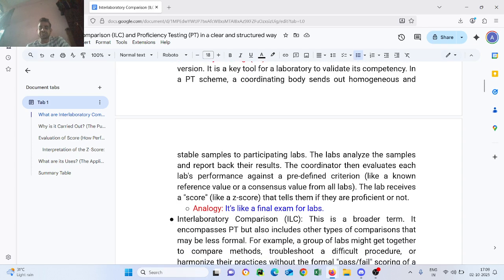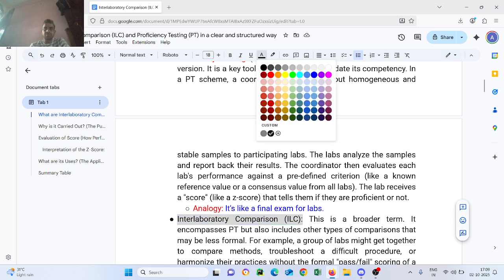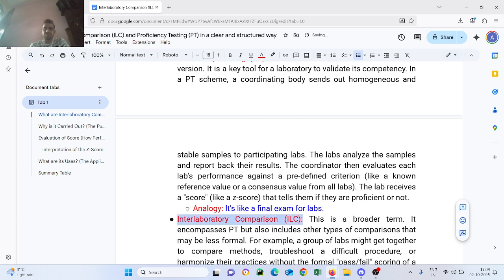Interlaboratory comparison. This is the broader term. It encompasses PT but also includes other types of comparison that may be less formal.